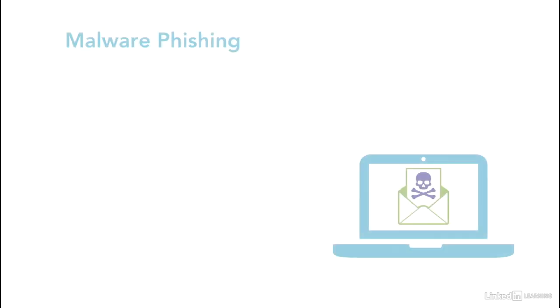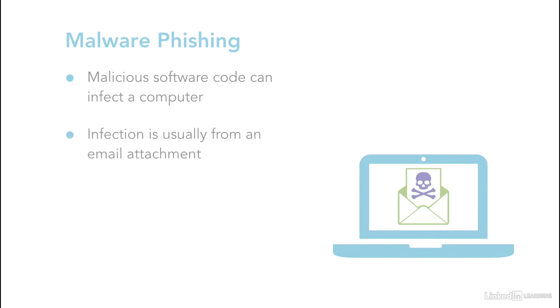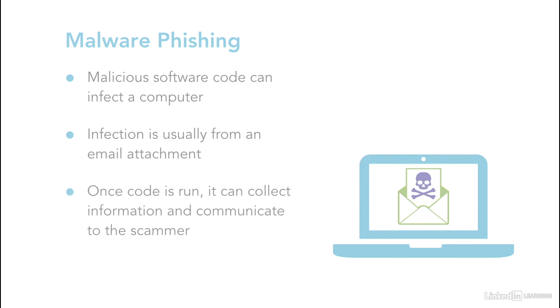For a malware phishing attack to take place, malicious software code needs to be running on a victim's computer. Malware is usually introduced via an email attachment, which contains code to allow the scammer to collect information and carry out activities on the infected computer.